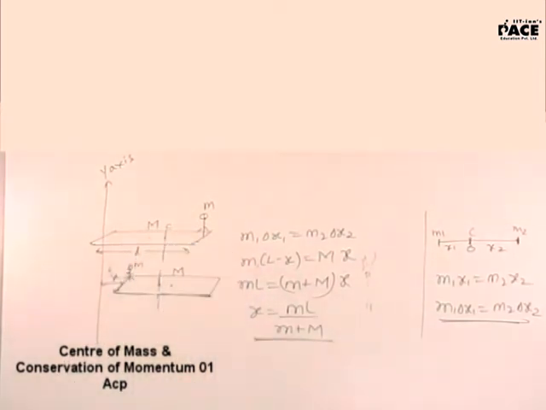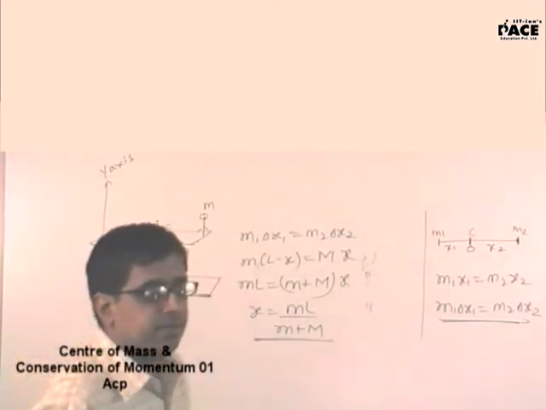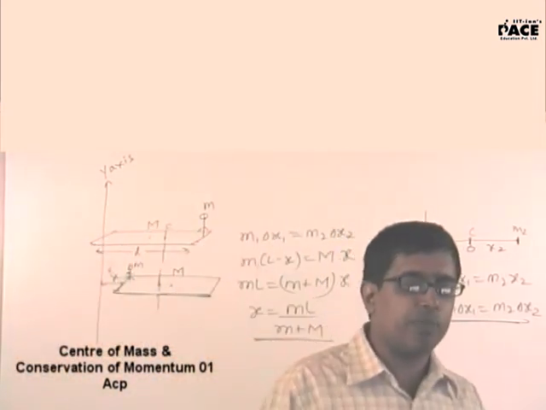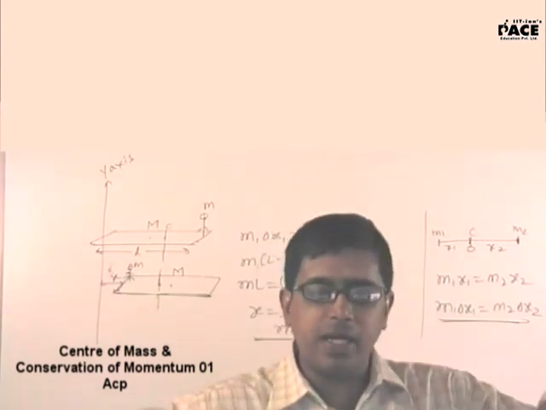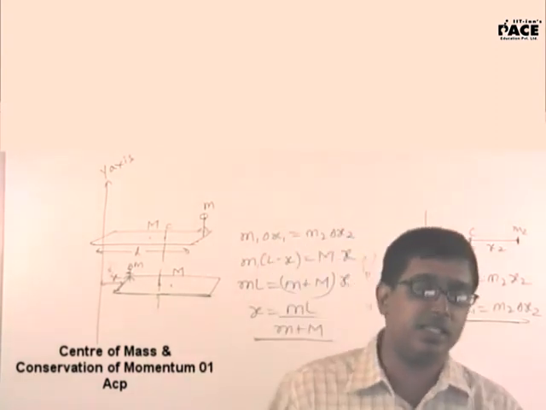Sir, can you please say what actually center of mass is and which quantities and factors affect it? Center of mass for a system of particles is defined as the point at which the whole of the mass of the body appears to act. If I have n number of particles, center of mass will be that point at which all the particles' mass appears to be concentrated at that particular point.